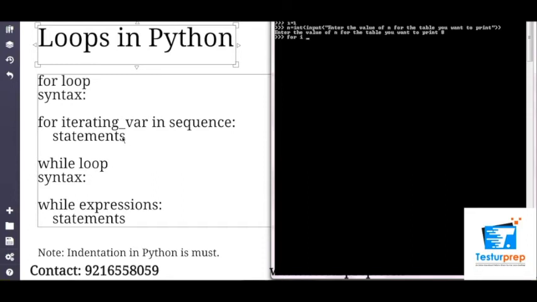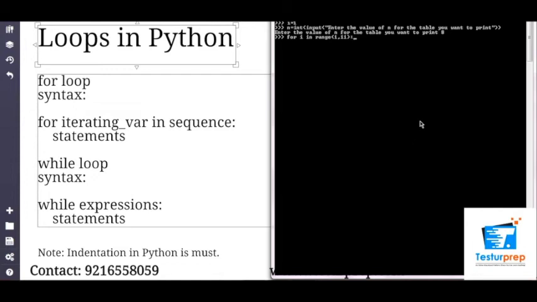For i, then we write in, which is the keyword, and then in space, then instead of a sequence, I have another function that is range, which will have the value from where to where you want your table to print. So I want it from 1 to 10, so I will add an extra value. So this is my for condition.